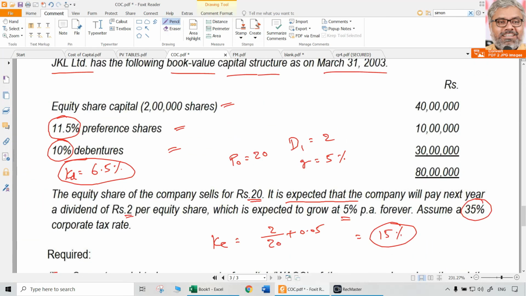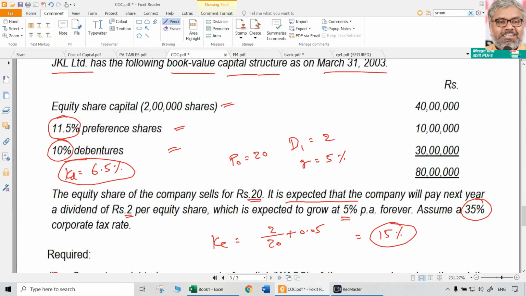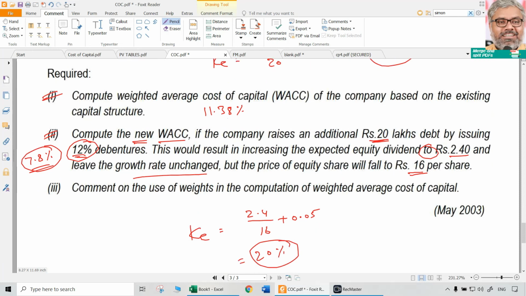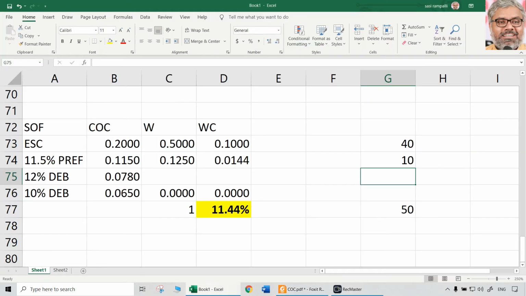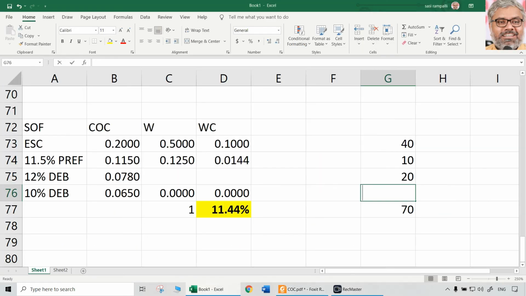Weights wise, equity share capital is continuing to be 40 lakhs only. No new thing. Preference shares will continue to be 10 lakhs only. Now the new debt is going to be 20 lakhs. But the old debt is already there, which is 30 lakhs. Total is now 100 lakhs, which is 1 crore.